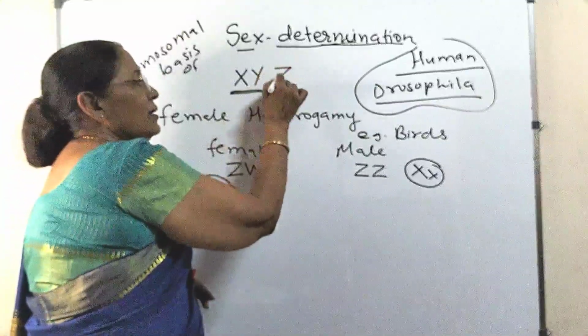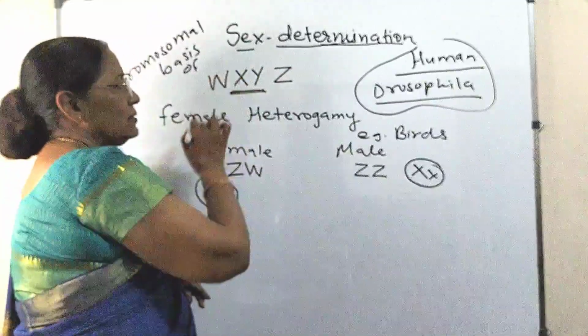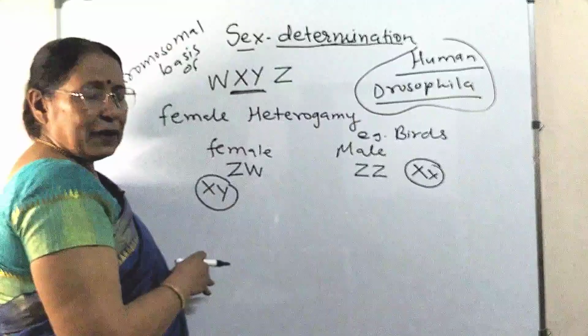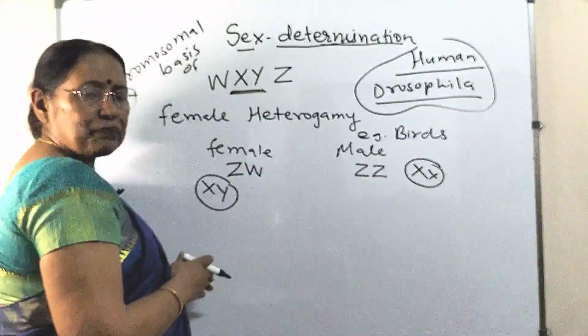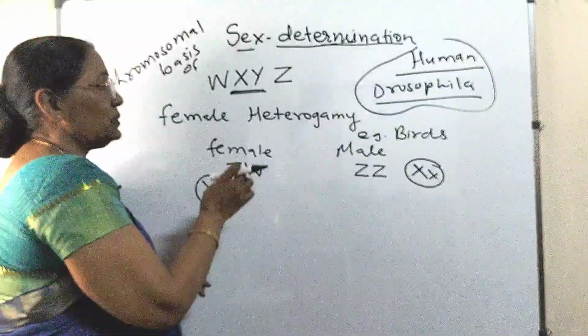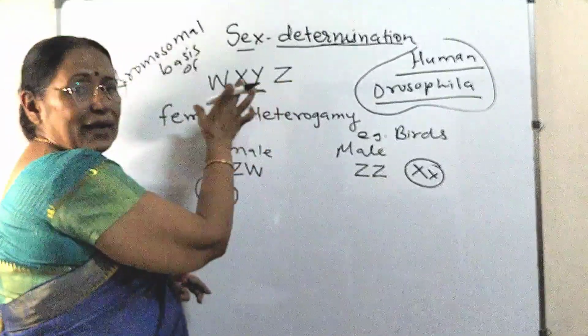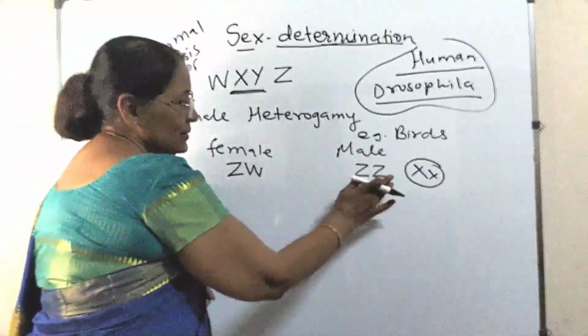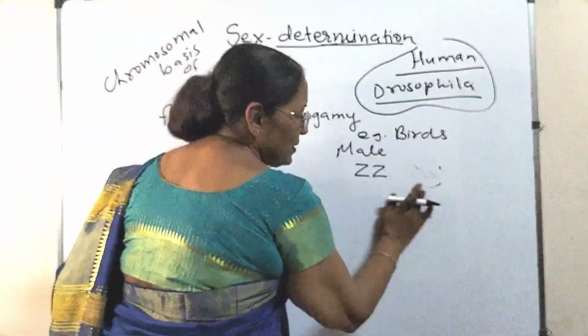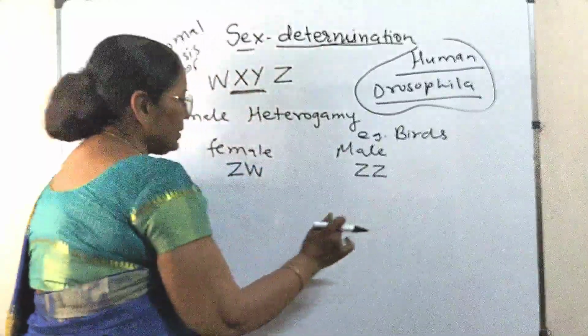Then we are taking these two letters on two sides of XY. If you remember it like this, then you will remember this WZ also. Otherwise it is difficult to remember this WZ. So we have to take the letters on both sides of XY. That's why we are taking ZZ and ZW. Rest is simple. Similar way you will be doing.